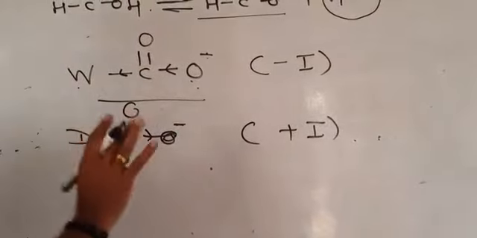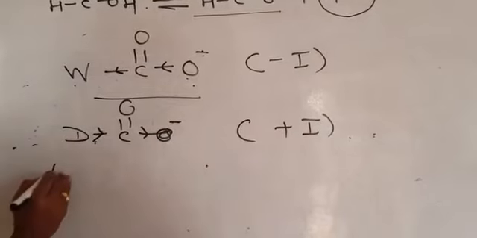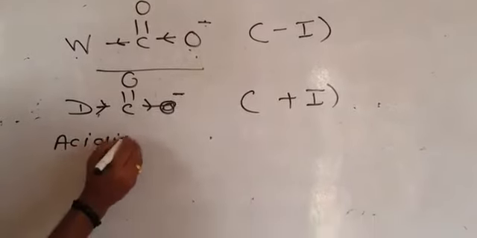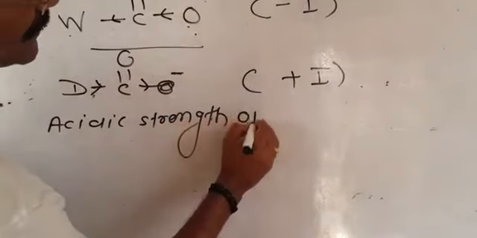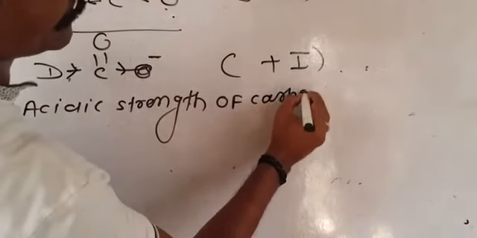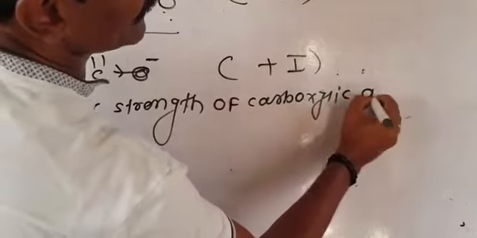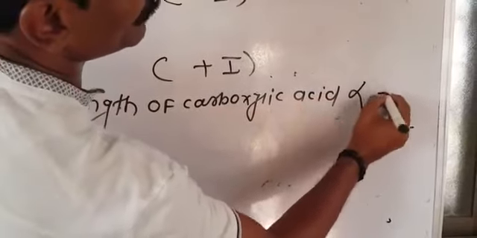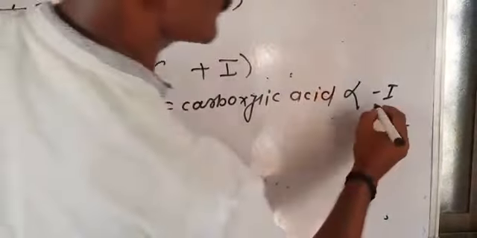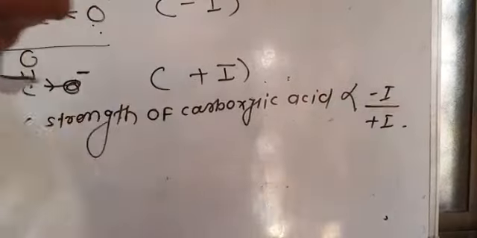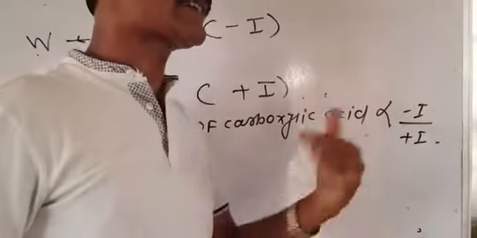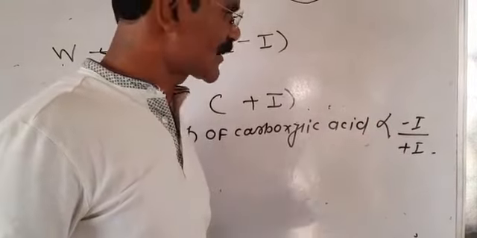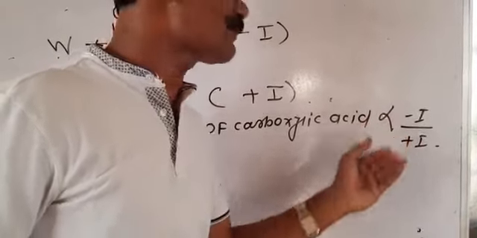It means, what is the final conclusion? The acidic strength of carboxylic acid, listen very carefully, this is very important. The acidic strength of carboxylic acid is directly proportional to what? The negative inductive effect, or inversely proportional to what? The positive inductive effect. Now suppose we have different negative inductive groups, then at that time just see the power of the negative inductive effect. And suppose we have different positive inductive groups, then just see the power of the positive inductive effect.